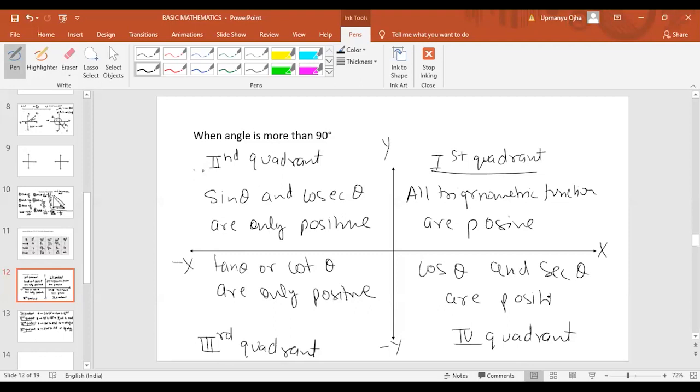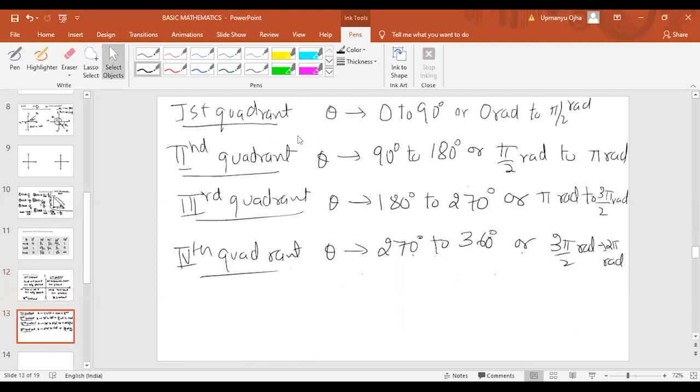That is the rule which you have to remember here, that we have divided the graph into four quadrants: first, second, third, and fourth. In the first quadrant, all the trigonometric functions are positive. In the second, only sine theta and cosecant theta are positive. In the third, tan theta and cot theta are positive. In the fourth, cos theta and secant theta are positive. That is what you have to remember here. Now I gave you the values of theta, which lie from 90 degrees through the first, second, third, and fourth quadrants.